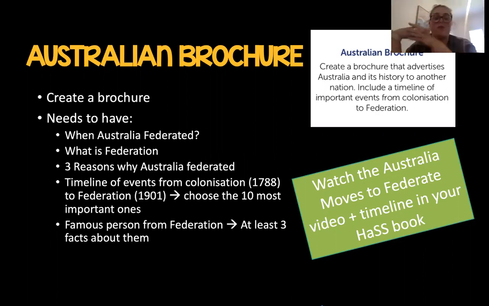We did this in our book. You only need to have your 10 most important dates. So you choose which ones you put on there, but you only need to have 10. And then you need to have a famous person from the federation and have at least 3 facts about them. So to help you with this one, you would watch the Australia Moves to Federate video and the timeline in your HaSS book. So you're creating a brochure that advertises Australia and its history.